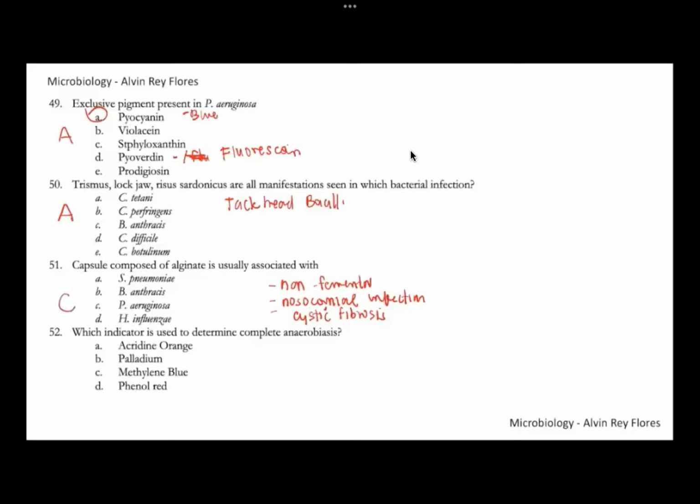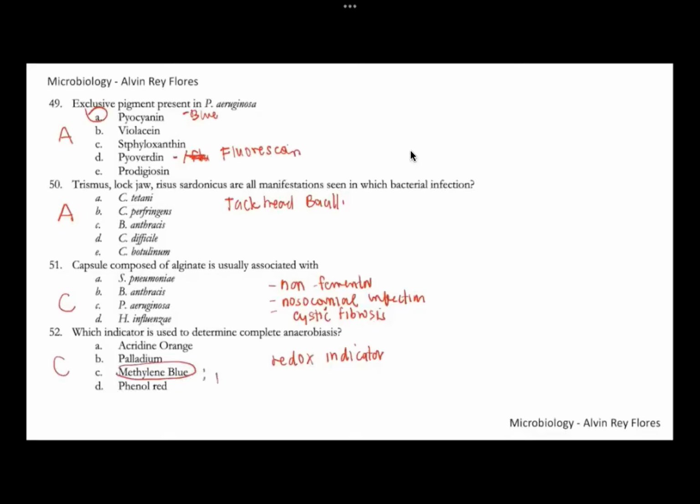Number 52, which indicator is used to determine complete anaerobiasis? If oxygen is completely removed inside the anaerobic chamber, you need a redox indicator to check that. So this is of course your methylene blue. Number 52, letter C.